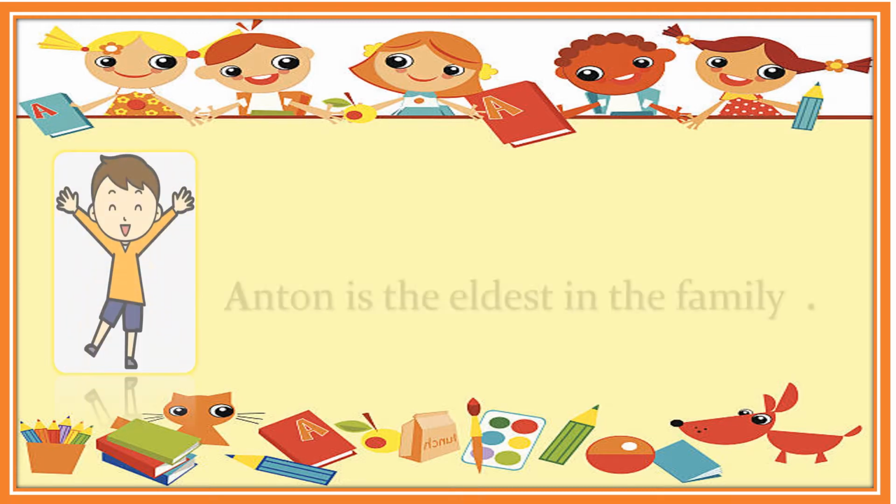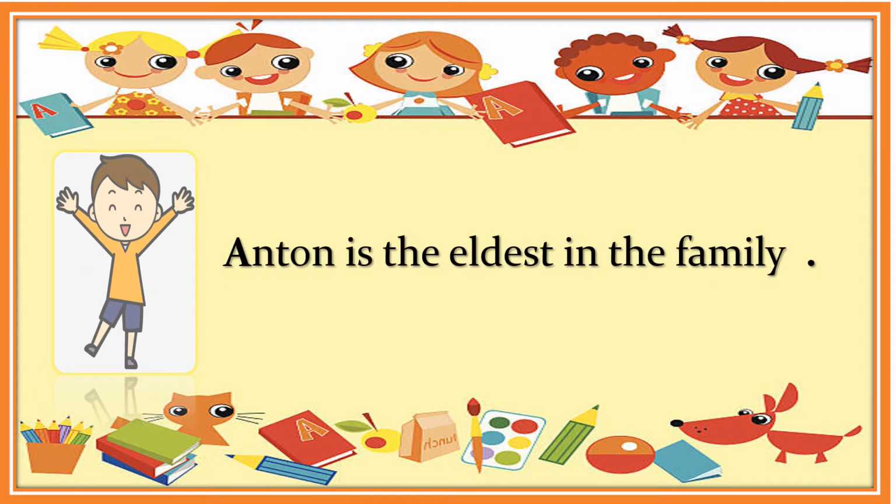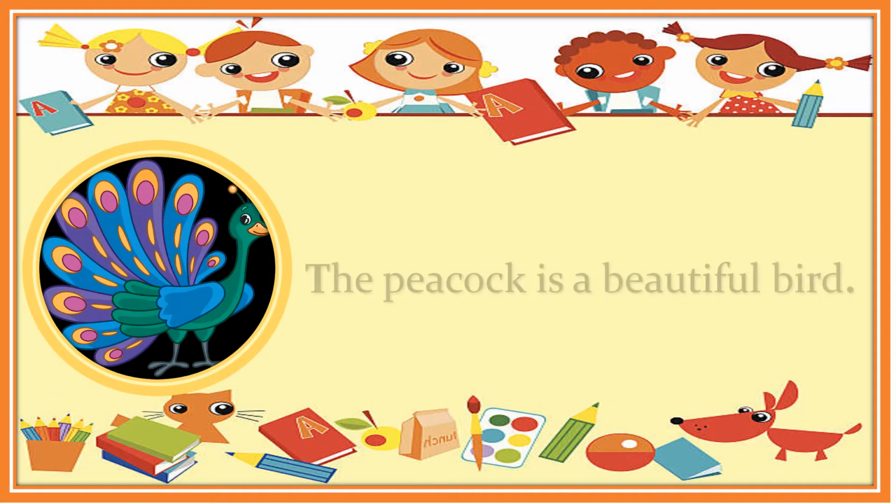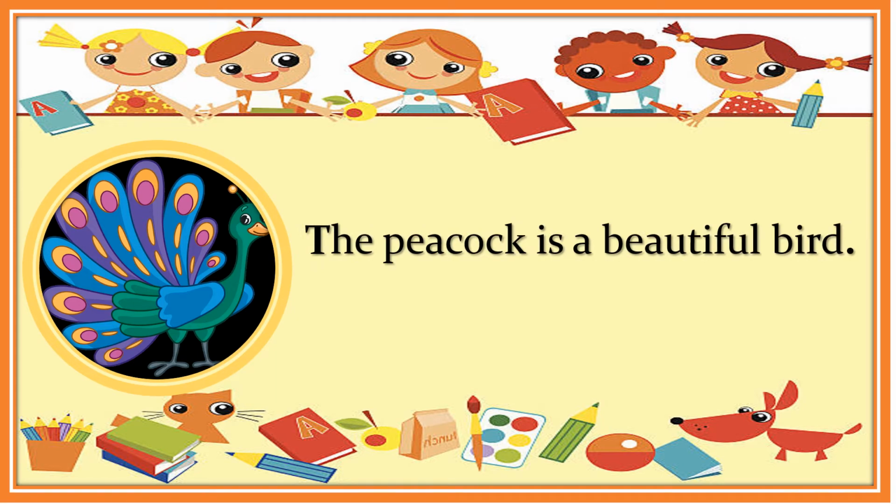First one, Anton is the eldest in the family. This sentence expresses a complete thought, starts with capital letter A, and ends with a period. And then the second sentence, the peacock is a beautiful bird. The sentence starts with capital letter T and ends with a period.